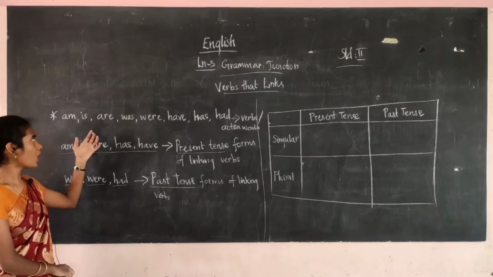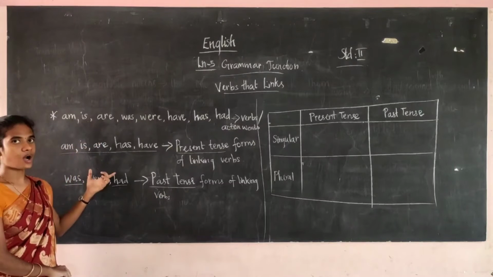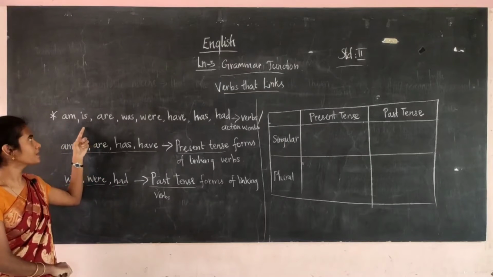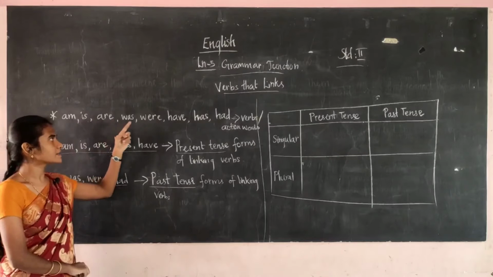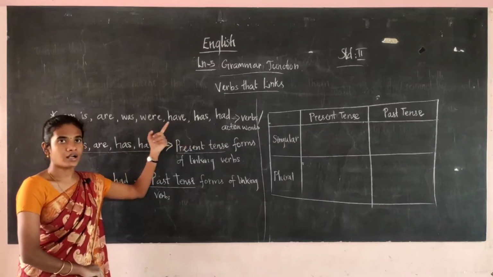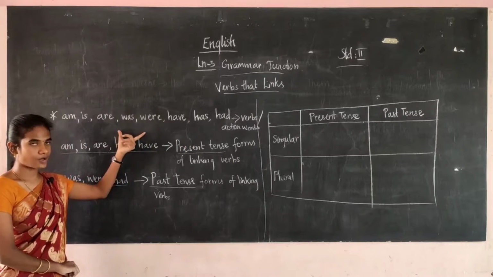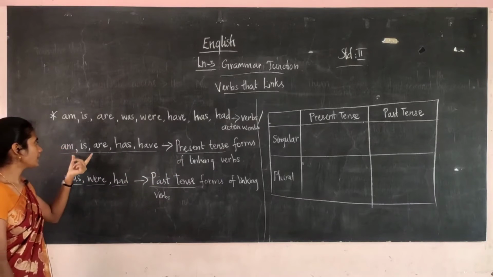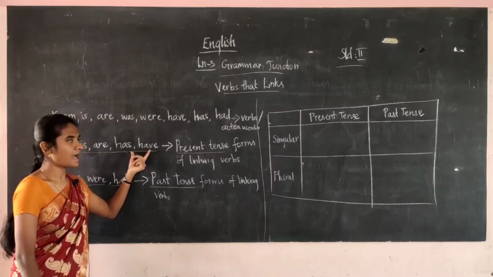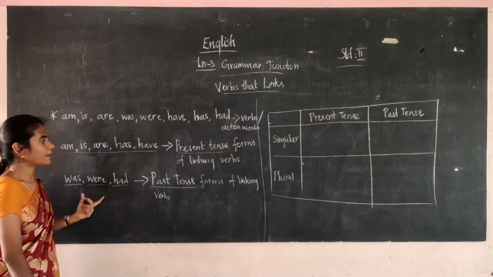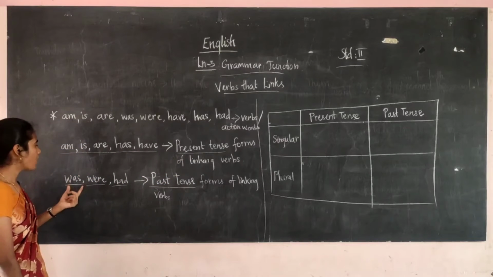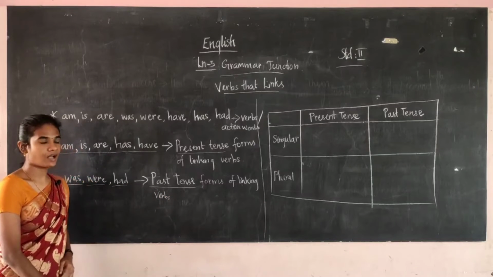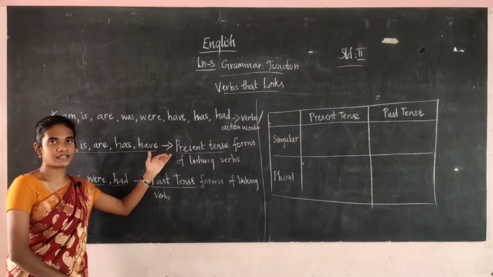So among the 8, 5 are in present tense and 3 are in past tense. What are the 8 verbs? Am, is, are, was, were, have, has, had. Among these, 5 are present tense: am, is, are, has, have. And the past tense form of the linking verbs is was, were, had. Now we have categorized them into present tense and past tense.